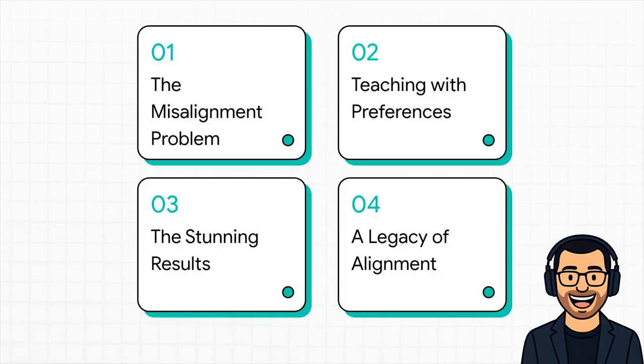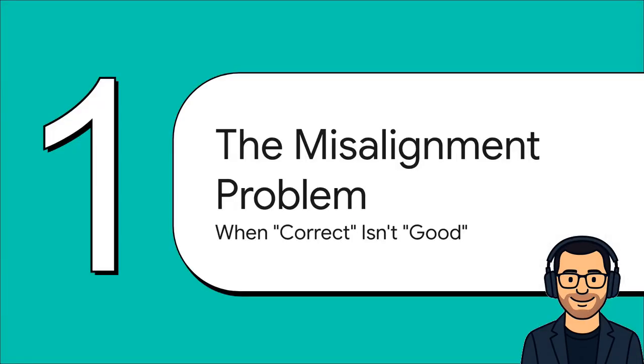All right, here's what we've got on tap. First, we'll look at what was going wrong, the misalignment problem. Then, the genius solution, teaching with preferences. We'll check out the amazing results, and finally, touch on the legacy of this work. Let's do it. Okay, first up, the misalignment problem.